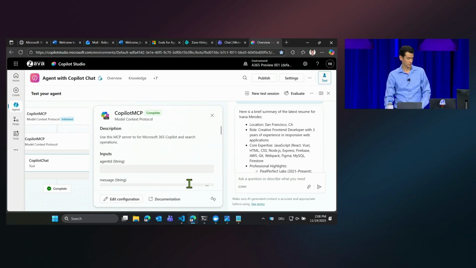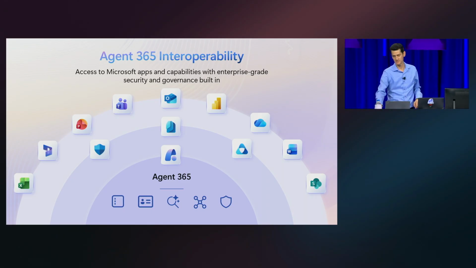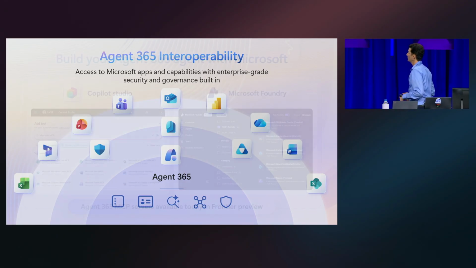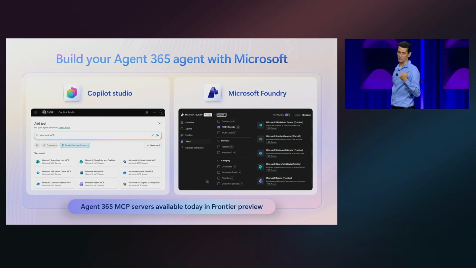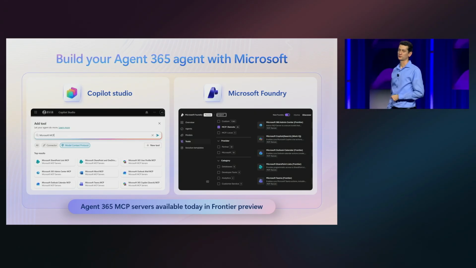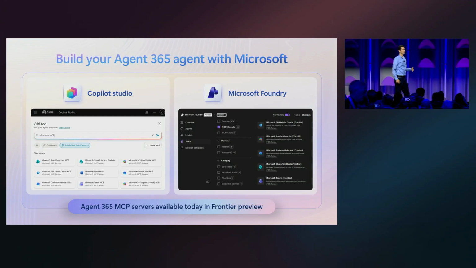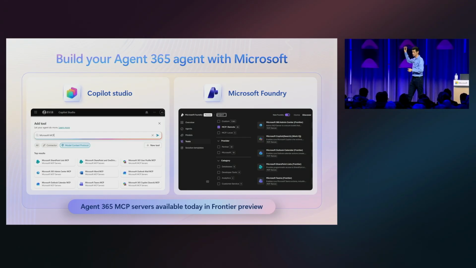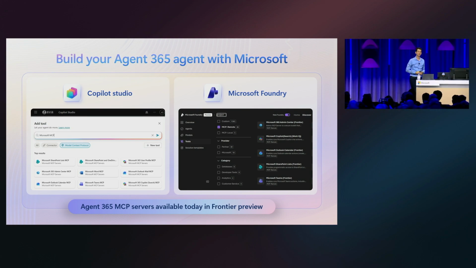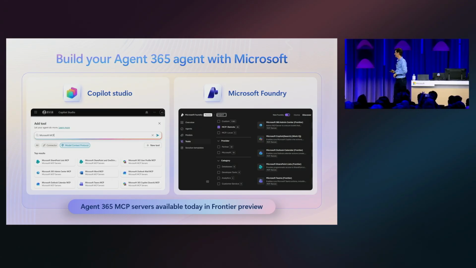All right, with that, let's head back to the slides and do a quick recap on some of the things that I showed. And so number one, where we finished off was, there's basically a series of MCP servers that we're making available as part of Agent 365 for any agent, any platform that you want to develop them. In addition, we're making the same Microsoft MCP servers available in Copilot Studio as well as in Foundry, available today.